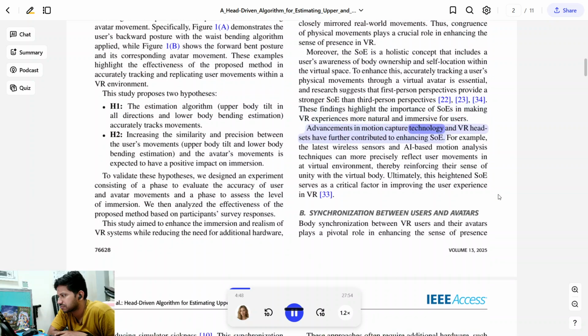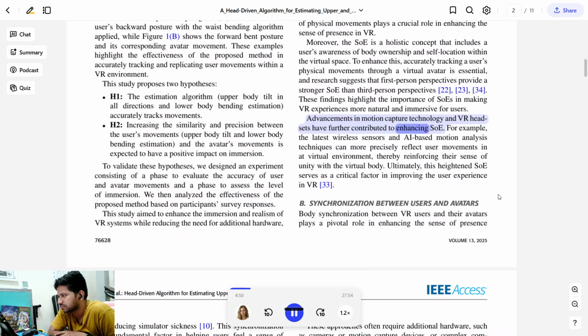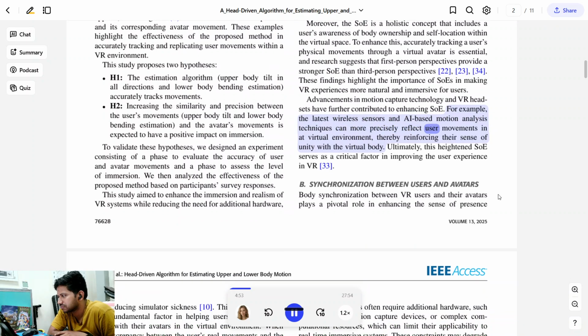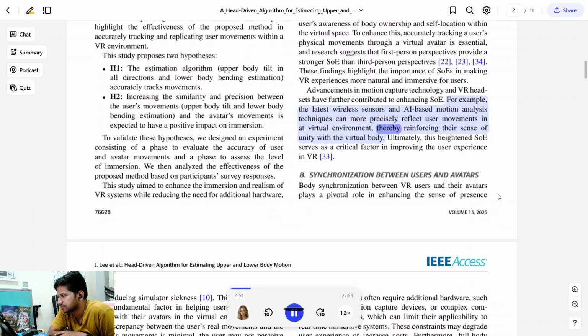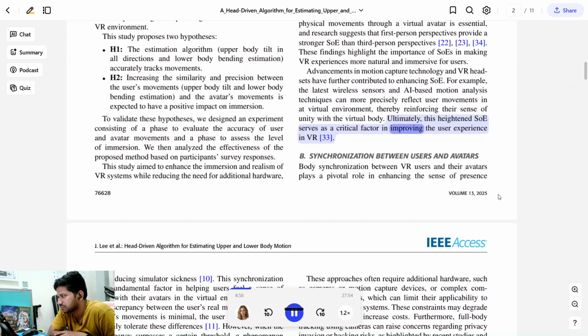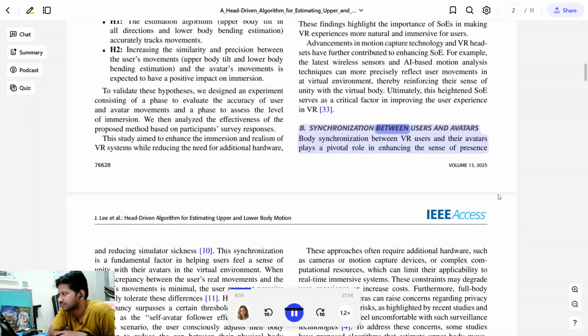Advancements in motion capture technology and VR headsets have further contributed to enhancing SOE. For example, the latest wireless sensors and AI-based motion analysis techniques can more precisely reflect user movements in a virtual environment, thereby reinforcing their sense of unity with the virtual body. Ultimately, this heightened SOE serves as a critical factor in improving the user experience in VR.